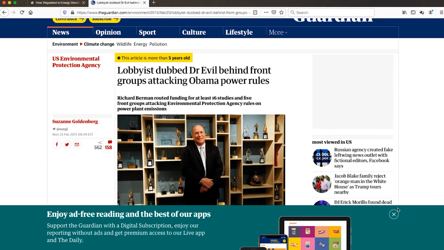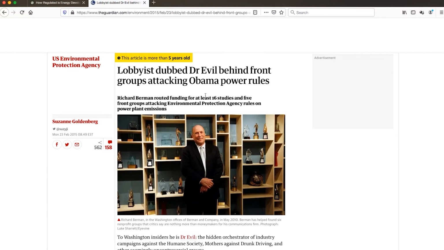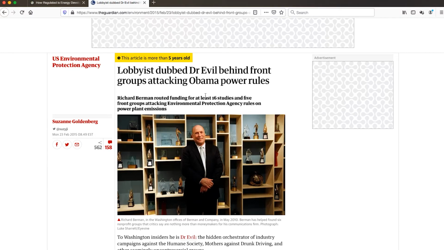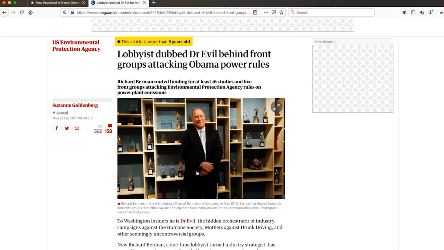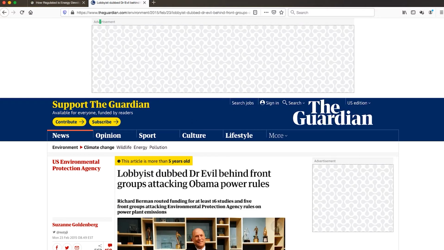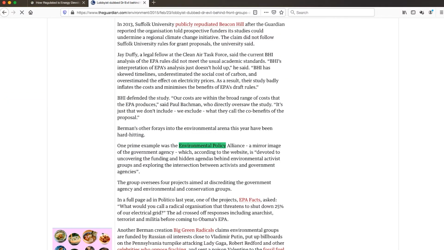So it says, "Lobbyists dubbed Dr. Evil behind front groups attacking Obama power rules," and there's a picture of Richard Berman in the Washington offices of Berman and Company. Okay, so I'm definitely familiar with Berman and what he does. I'm just going to do a quick search here using Command F for Environmental Policy Alliance, and then read just before and after the reference to it.